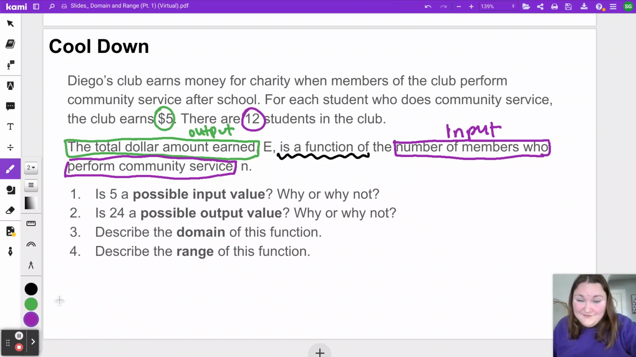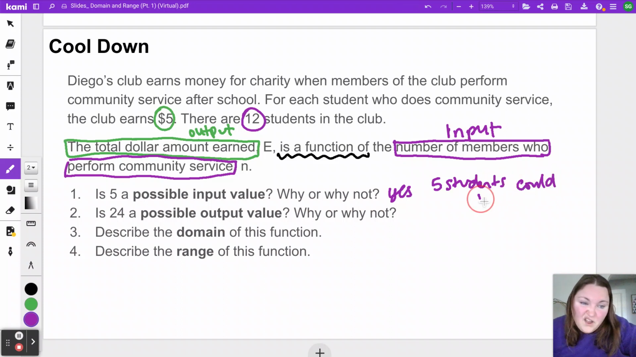So for the first one, is 5 a possible input value? Input, remember, is the number of members who perform community service. So is 5 possible? Absolutely. I know it's possible because there are 12 students in the club. So you could have 5 students volunteer. It might be good to start thinking about here, 5 is a possibility. Can you think of some numbers that wouldn't be possibilities? That might help you out for numbers 3 and 4.